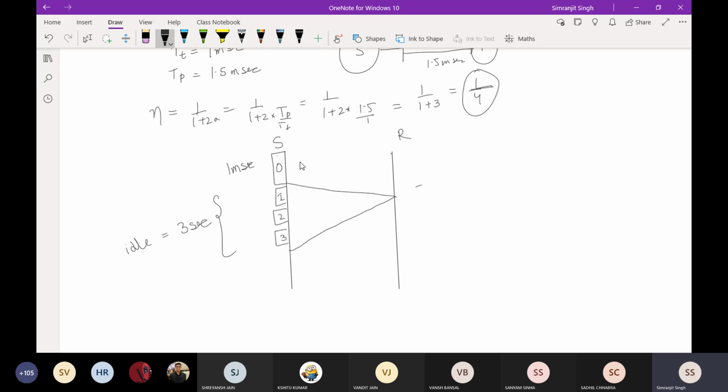Now understand this particular thing. Till this point, you will send this data packet, that is your D0. When you get the acknowledgement here, it will be A1. You already know about these things. What I'm doing here is, when I'm sitting idle, I am also sending 3 packets. I already know that to put a packet onto the link, it requires only 1 millisecond. Suppose, sorry, it is 3 milliseconds. So now I have to wait for 3 milliseconds.